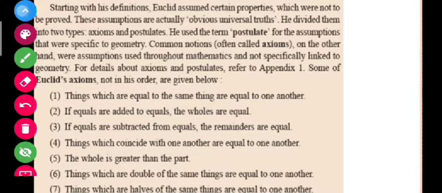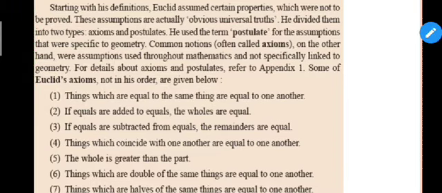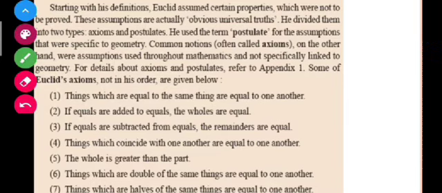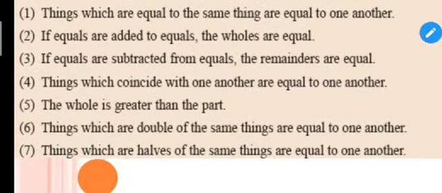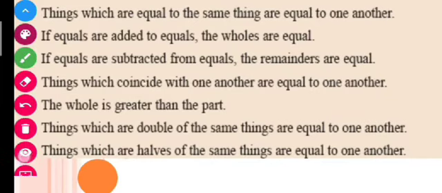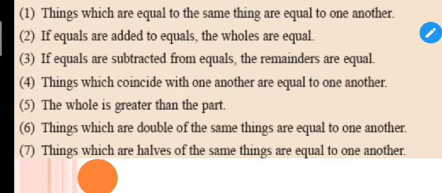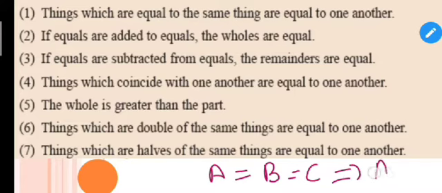Here it is written, let us see the first axiom, what it is saying. It is saying that things which are equal to the same thing are equal to one another, right? So students, let me suppose A is equal to B and this is equal to C. So shall I write A is equal to C?